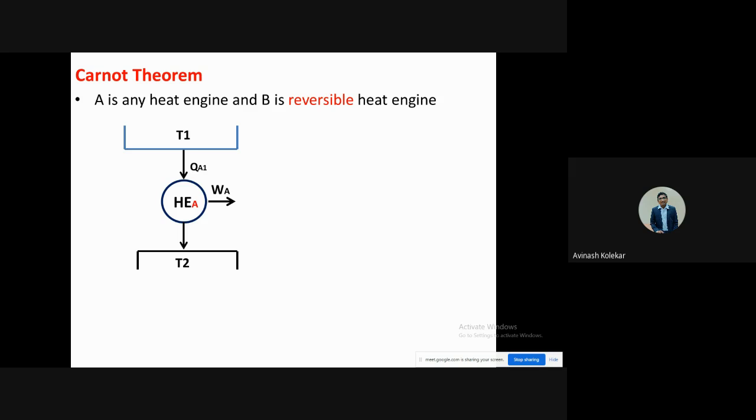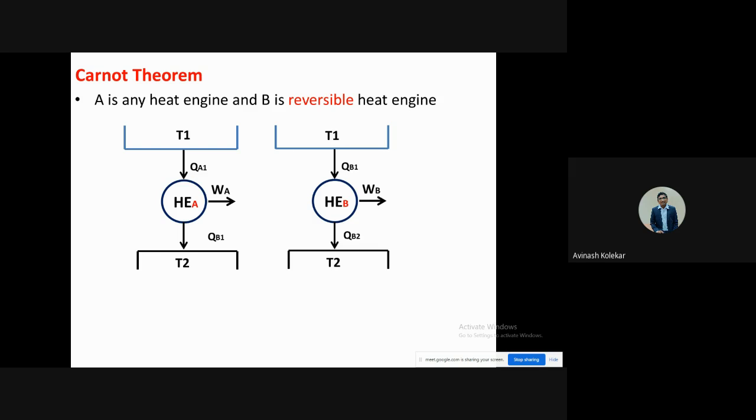Based on that, the second statement comes, that is the Carnot theorem, which says that you can get the maximum efficiency if the engine is reversible. So for a reversible engine, you have the maximum efficiency. 100% efficiency is not possible for human beings, but maximum efficiency is possible with the reversible engine. That may be lesser than 100%, but it is for the reversible engine only. So you should remember this, because we are going to use it.